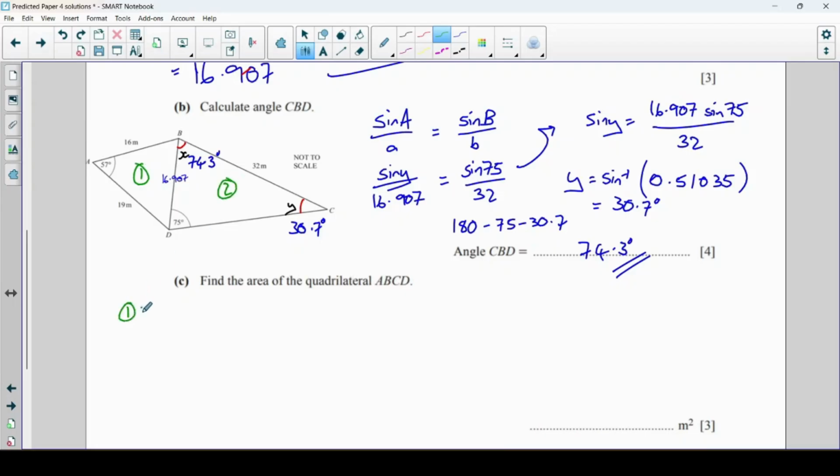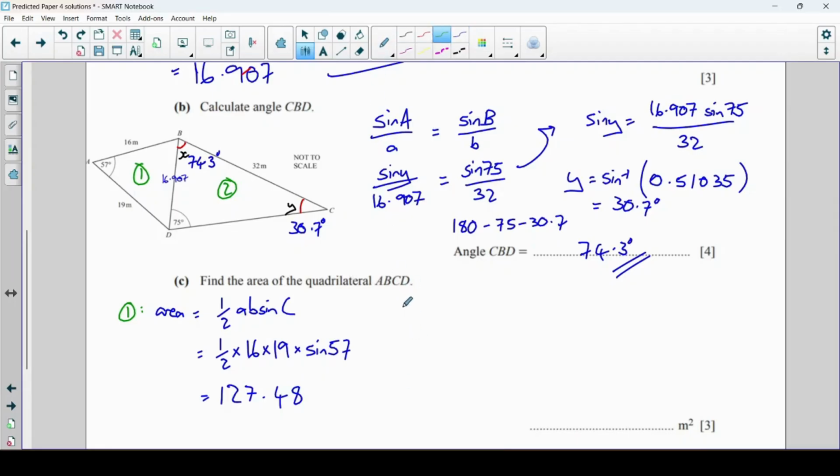So for the first one, area is a half AB sine C. So that's a half times the two sides either side of that angle, so 16 times 19 times sine 57. I got 127.48. I'll do it to two decimal places for now.